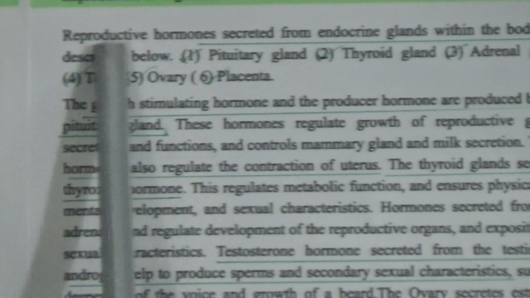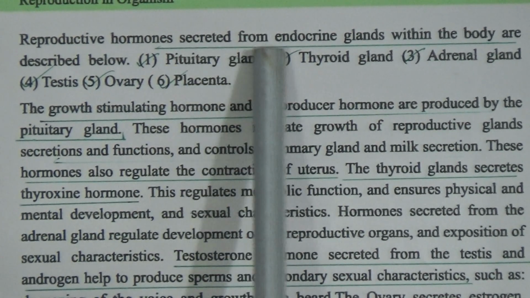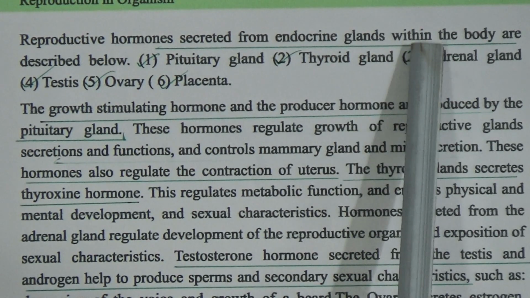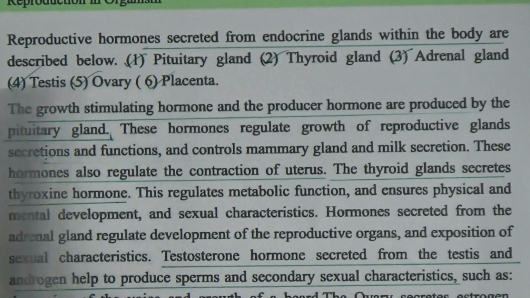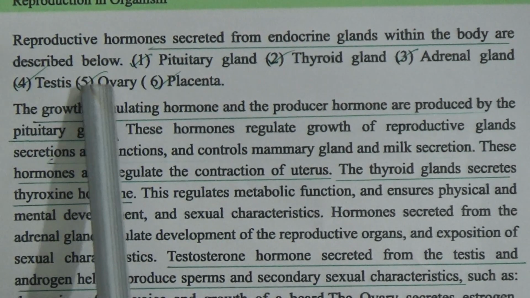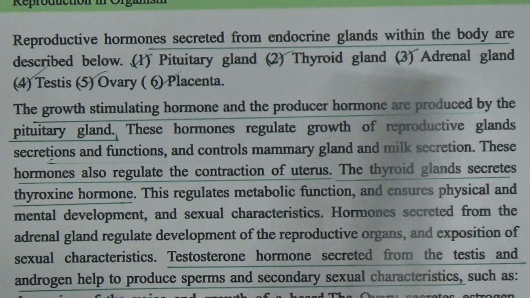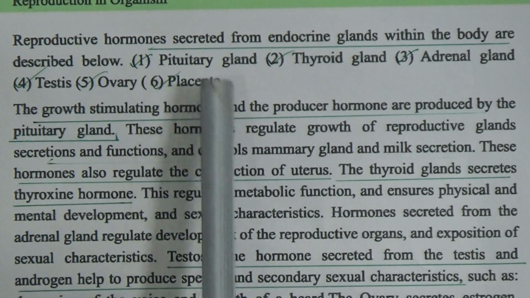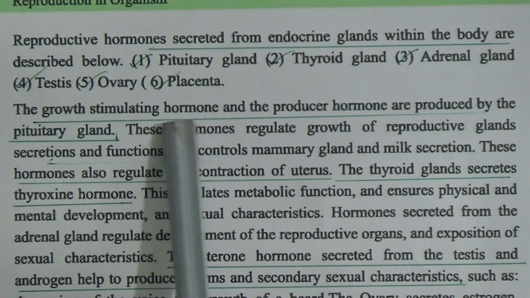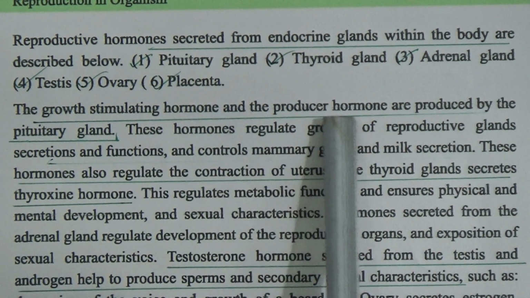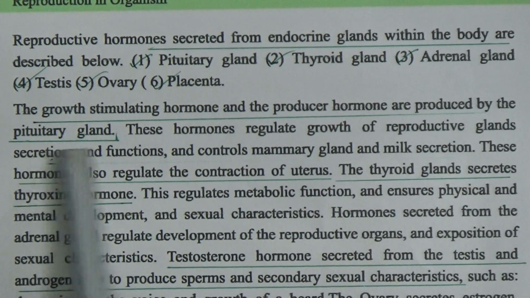Reproductive hormones secreted from endocrine glands within the body are described below. Here are the pituitary gland, thyroid gland, adrenal gland, testes, ovary, placenta. The growth stimulating hormone and the prolactin hormone are produced by the pituitary gland.